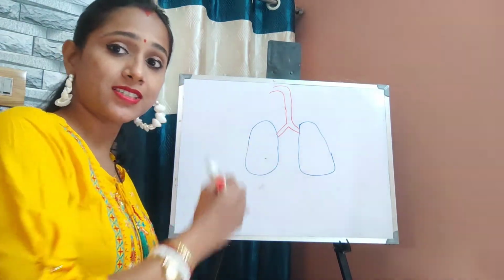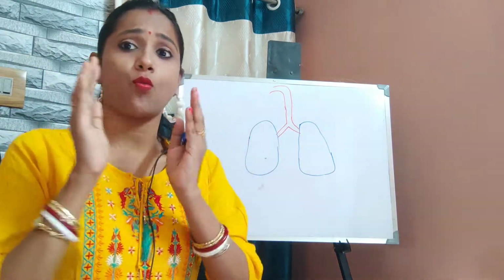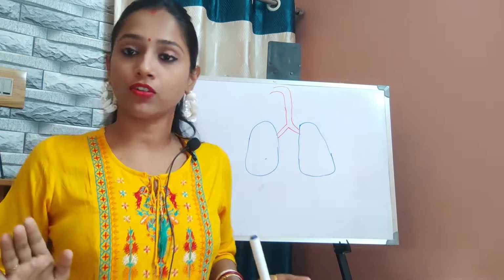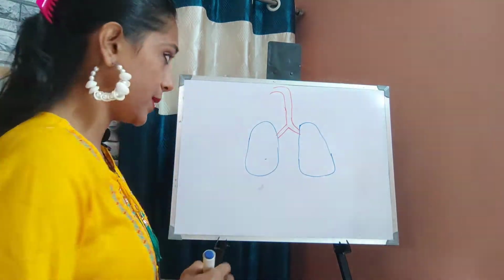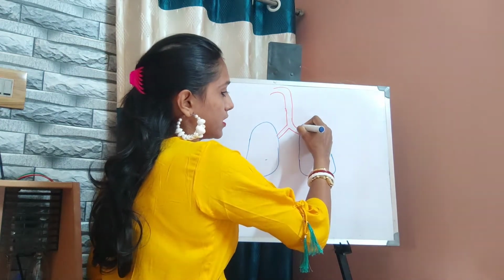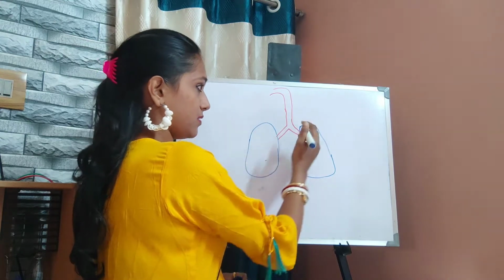Now these branches get inside the lungs, but that is none of our concern. We just want to know about the mechanism of breathing, not the pathway of oxygen transport. So as in this diagram I am drawing, these are the two lungs. This is a left lung and this is a right lung.